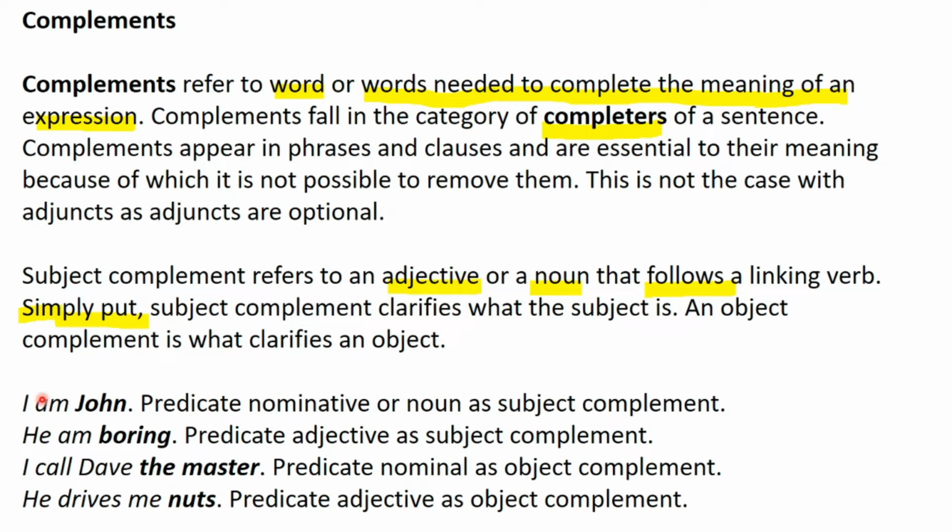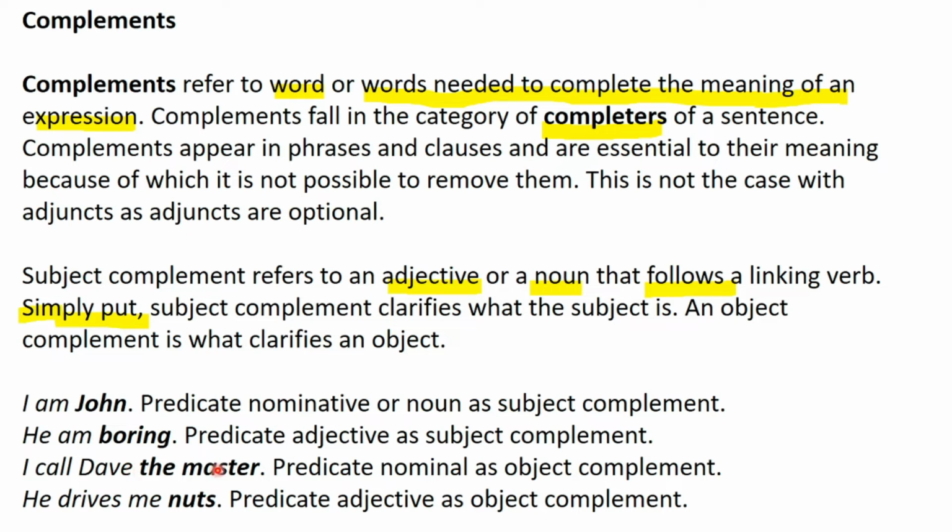Look at these examples. I am John. Am is a linking verb and John is renaming the subject I. This is called a predicate nominative or a predicate noun. Now John is a noun phrase. In the next example, we have a predicate adjective. Going is an adjective phrase that is clarifying the nature of the subject he. These are two examples of subject complements because these two phrases, John and boring, are clarifying the subject I and he. In the next example, where I is the subject, call is the linking verb, Dave is the object, and